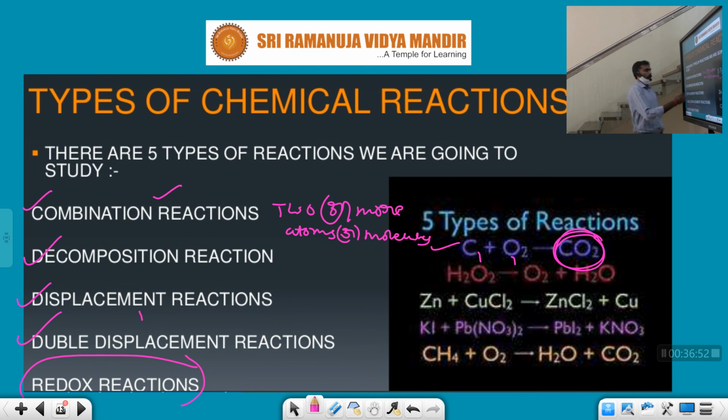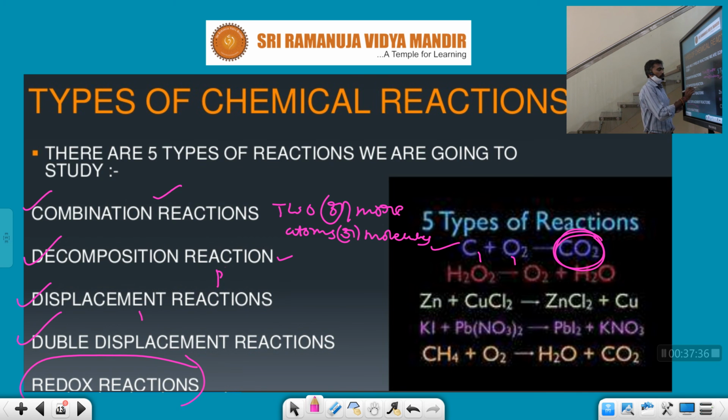Now going to chemical decomposition reactions. A chemical decomposition reaction is nothing but the reverse of combination. What is the reverse of combination, sir? Combination is combining 2 or 3 elements, atoms or molecules to make one compound. The reverse means the product acts as the reactant. Now this single reactant forms a greater number of products. That is a decomposition reaction, with more than one product.